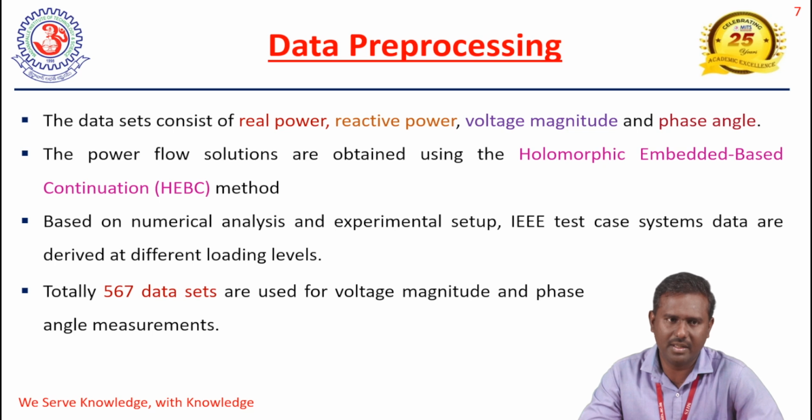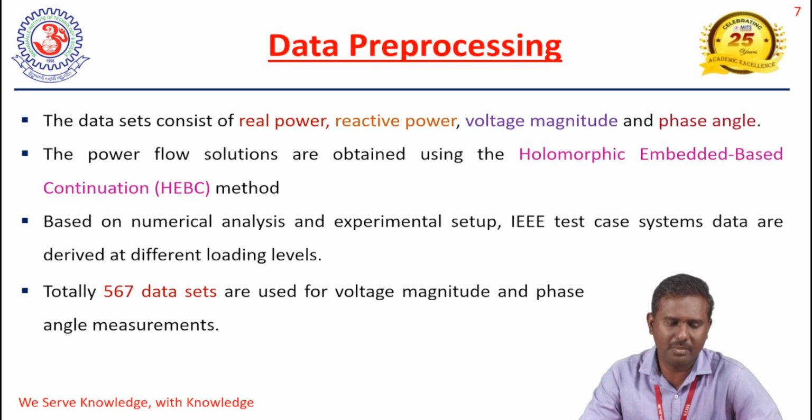In the deep learning technique, the GRU calculates state parameters of the power system, such as voltage magnitude and phasor angle, by using a gated recurrent unit. So from that we concluded that among the artificial intelligence techniques, deep learning gives better results to calculate the state estimation in the power system. Now we go to how the data is pre-processed.